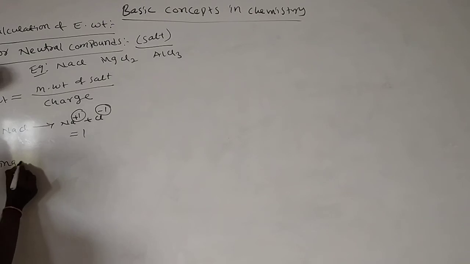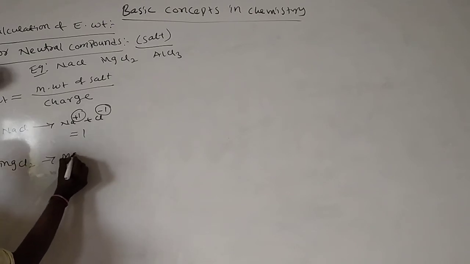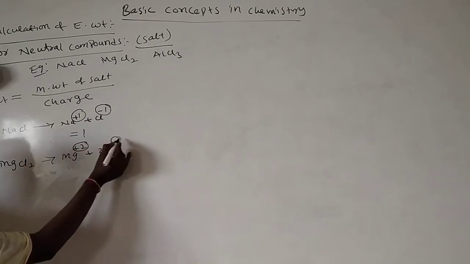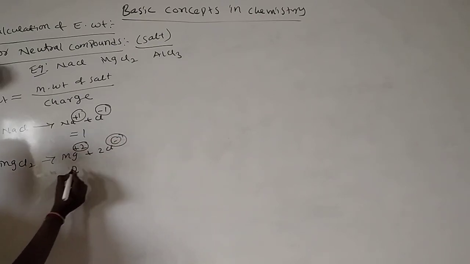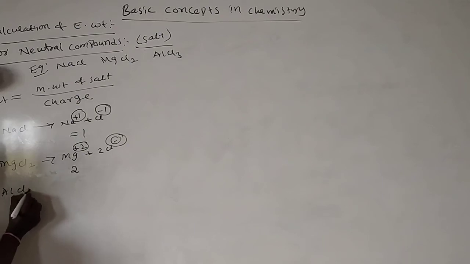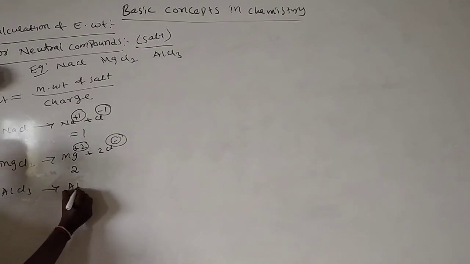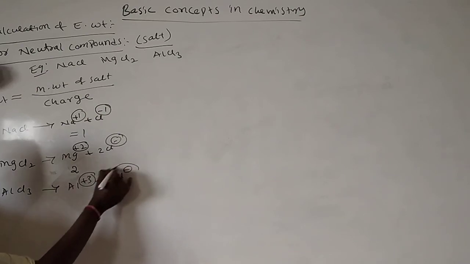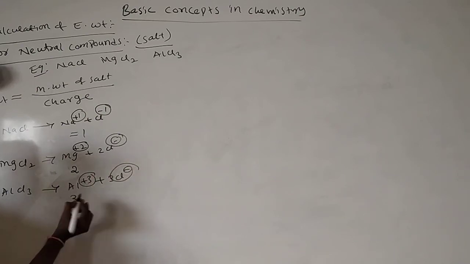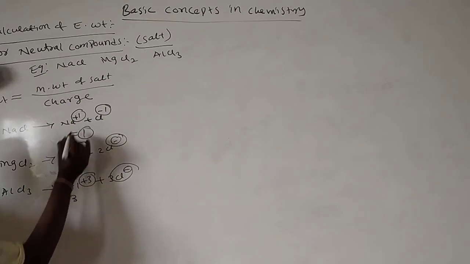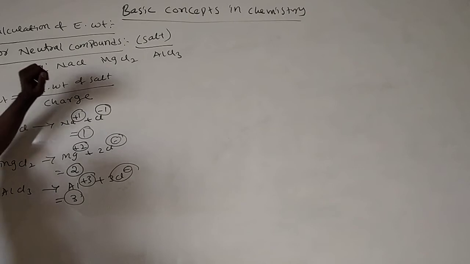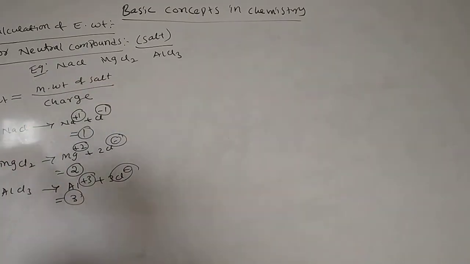Magnesium chloride dissociates into Mg plus 2 and 2 Cl minus, charge is 2. Aluminium chloride, Al plus 3 and 3 Cl minus, charge is 3. These are the charges. Don't write the plus or minus, just write the charge.